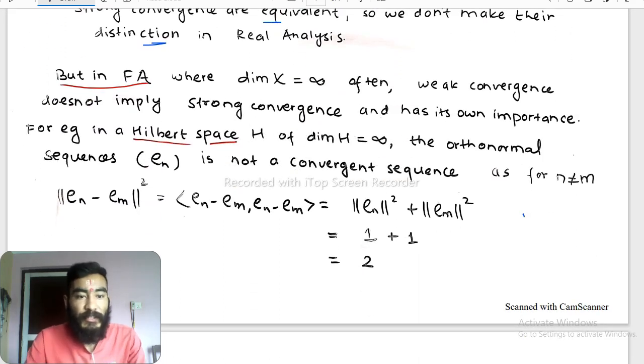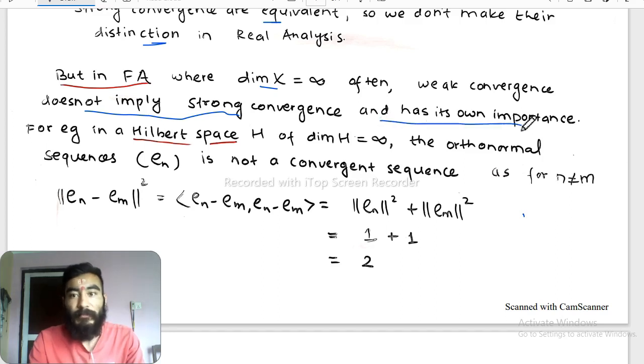But in functional analysis, where the dimension of X is oftentimes infinite, oftentimes X is an infinite dimensional space, in this case weak convergence does not always imply strong convergence. In this case weak convergence and strong convergence are different, and weak convergence has its own importance. For example, in an infinite dimensional Hilbert space S, the orthonormal sequence en does not converge